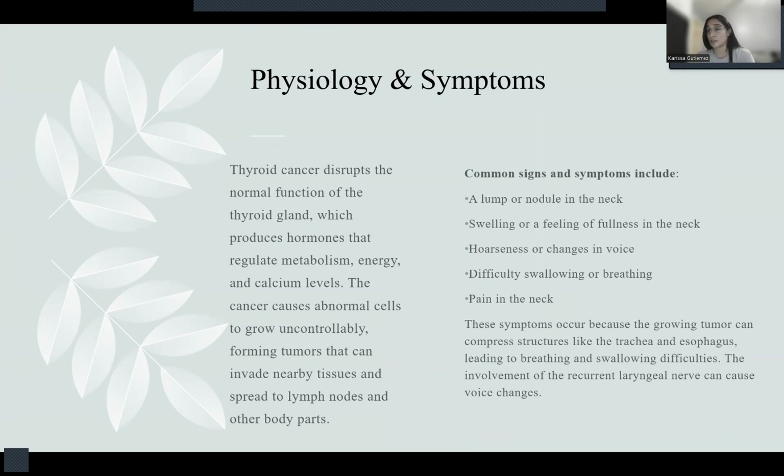Some common signs or symptoms of thyroid cancer can be a lump or a nodule in your neck, swelling, feeling fullness in your neck, hoarseness or changes of voice, difficulty swallowing or breathing, or pain in your neck. These symptoms occur because of the growing tumor. It can compress your structure like the trachea or the esophagus, which would be why you would have difficulty breathing or swallowing. The involvement of the recurrent laryngeal nerve can cause the voice change.